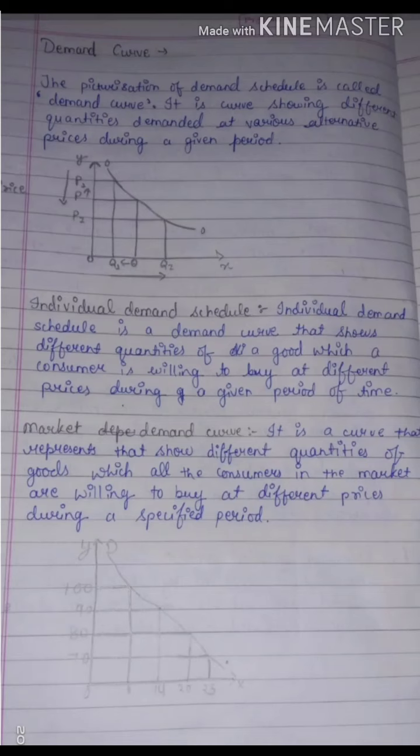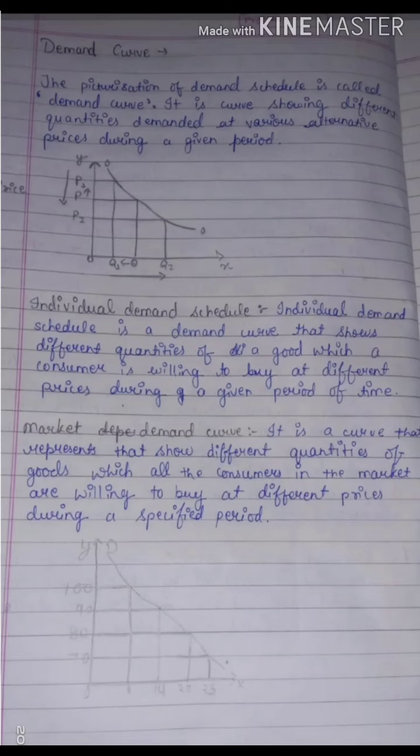Now we have already studied two types of schedule, that is individual demand schedule and market demand schedule. Same way we will study individual demand curve and market demand curve. Now what is individual demand curve? Individual demand curve is a graphical presentation which shows different quantities demanded by an individual consumer at different prices, okay, during a given period of time.